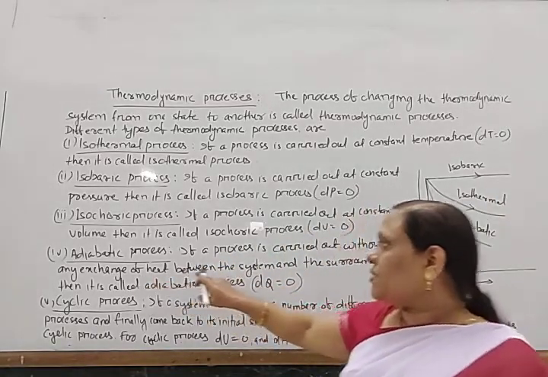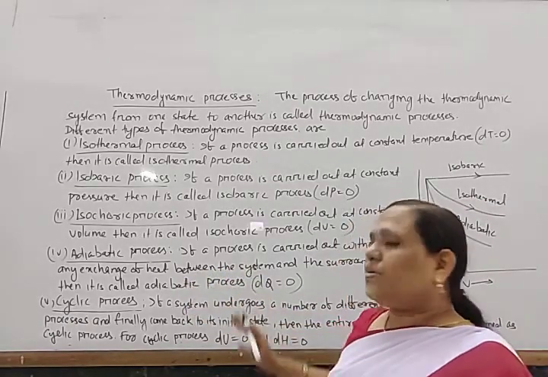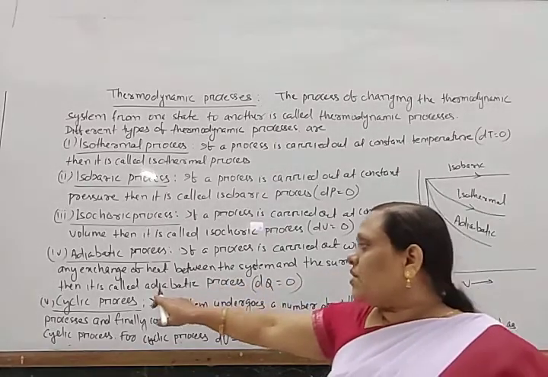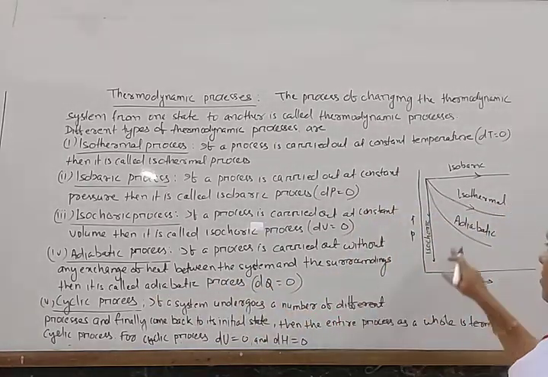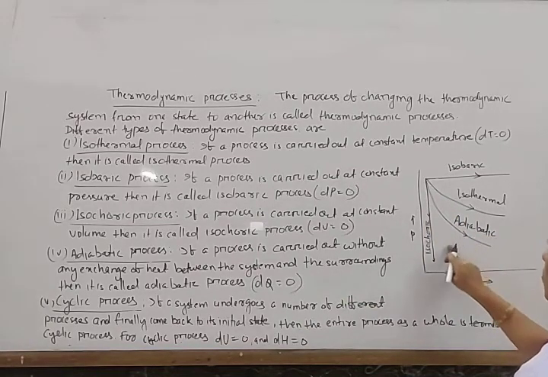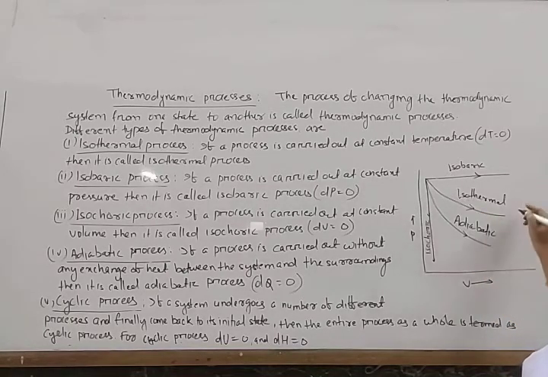Then adiabatic process. If a process is carried out without any exchange of heat between the system and surroundings, then it is called an adiabatic process. So dq is equal to 0. This is the adiabatic process. An adiabatic curve is steeper, it has more slope than the isothermal curve, because for isothermal the equation is PV equal to constant, and for adiabatic it is PV^gamma equal to constant.